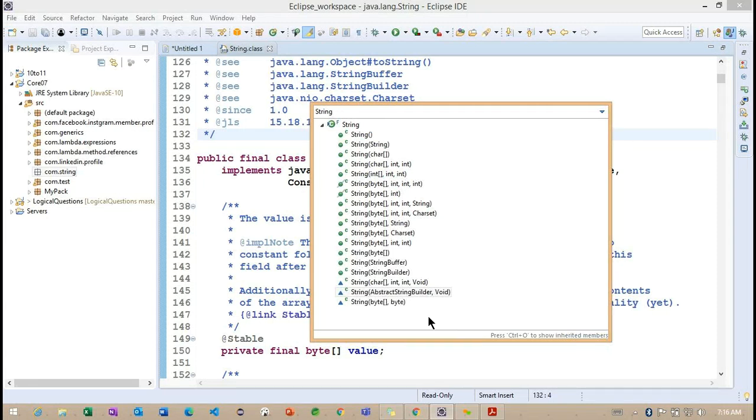Now you can understand the overloading concept here, because the constructor name is the same. Only the parameters are changing, and the order of the parameters also changes. This is very important. If you are familiar with overloading concepts, you can easily understand these many constructors.